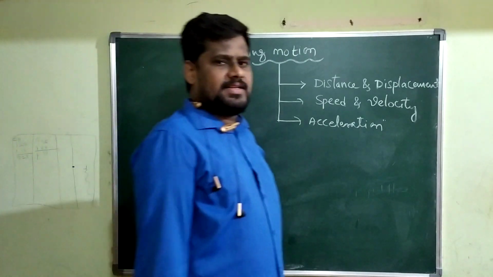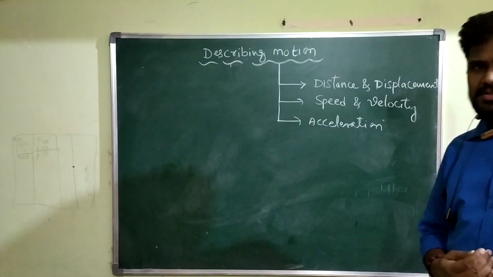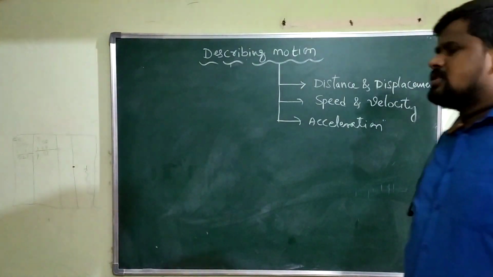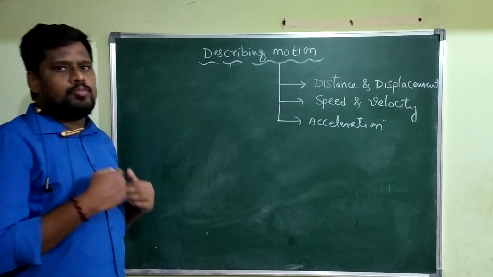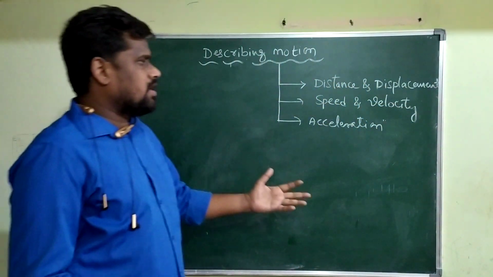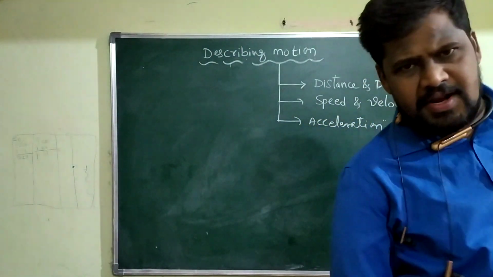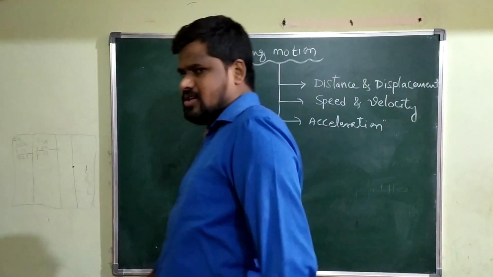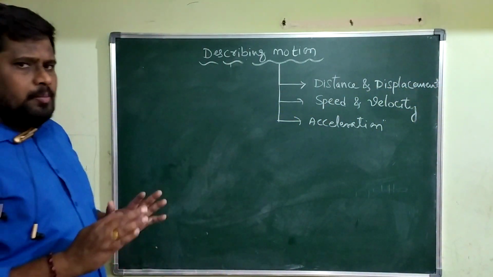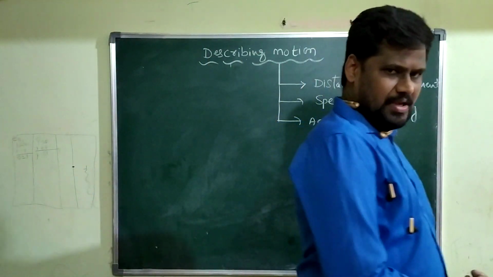So in this lesson mainly we are concentrating on the motion of a body. When the body is in the state of motion, the terms which are related to a moving body are distance and displacement. Then we are discussing speed and velocity. Then we are discussing what? The acceleration. Okay. So let me know what the physical states of a body are.